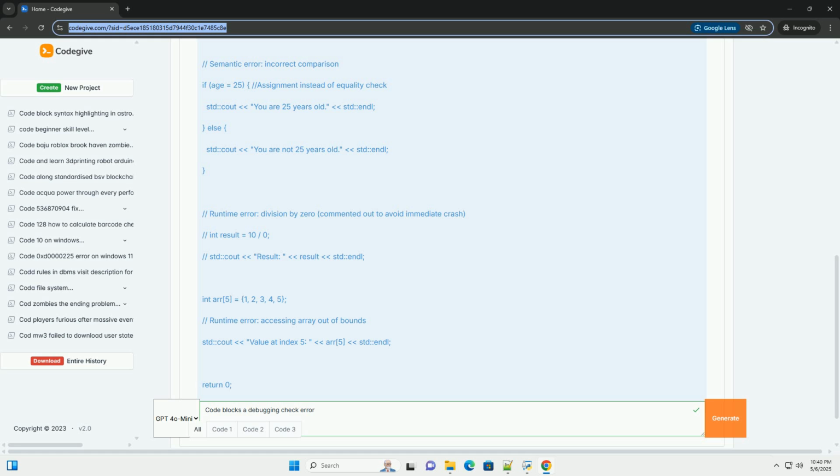1. Compile the program. Open the debugging_example.cpp file in Code::Blocks. Go to Build, Build, or press Ctrl+Shift+B. Look at the build log at the bottom of the Code::Blocks window. If you have syntax errors, the compiler will report them here. Double-clicking on an error message will usually take you directly to the line of code where the error occurred.